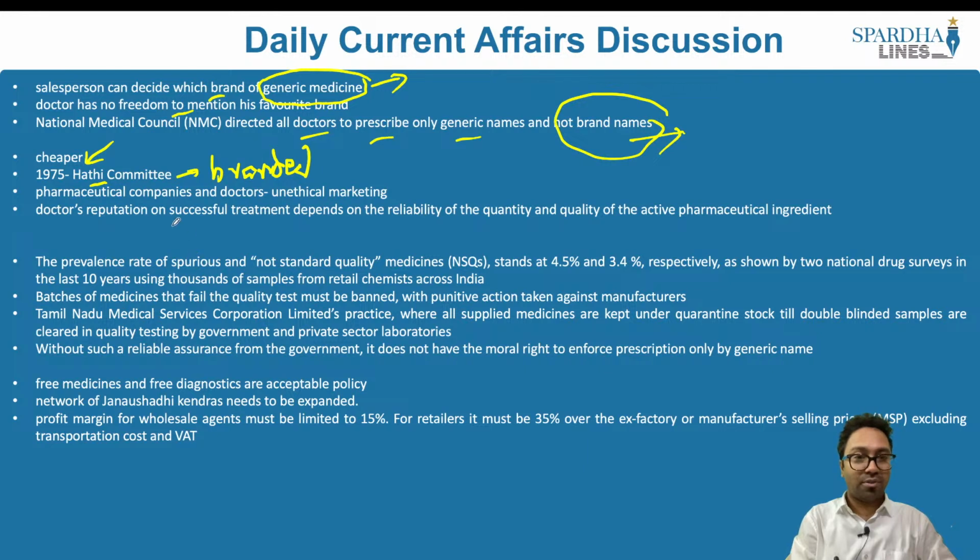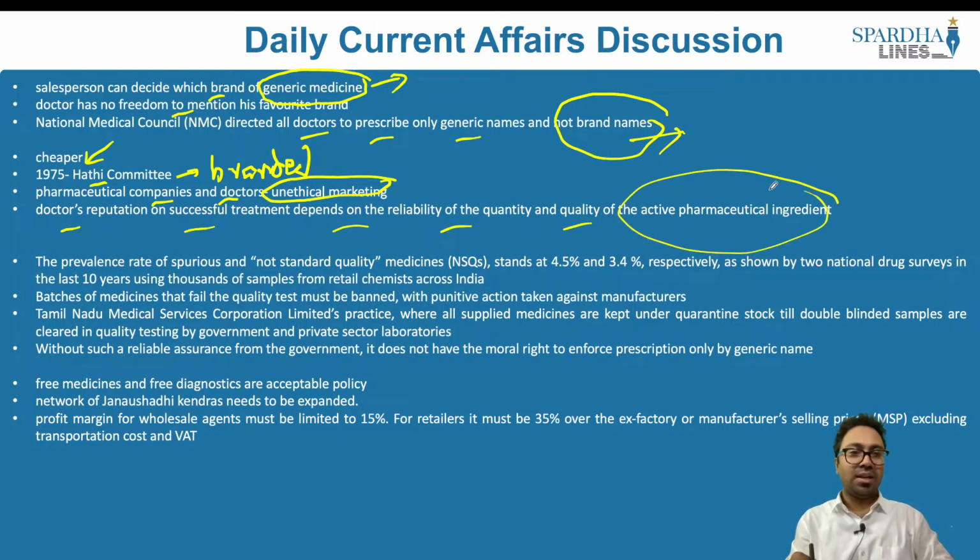And then you also have the pharmaceutical companies and doctors. They enter into a consensus and they basically start providing only the branded medicines. This happens to be an unethical marketing. This should also be controlled at the same time, and doctors' reputation on successful treatment depends upon the reliability of the quantity and the quality of the active pharmaceutical ingredient.